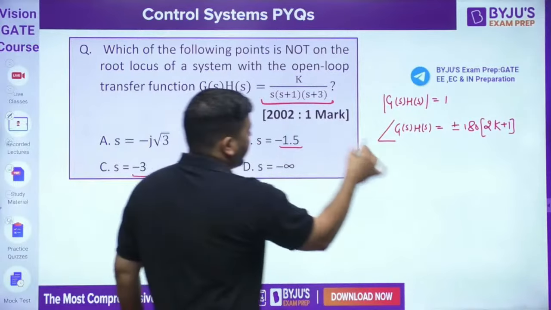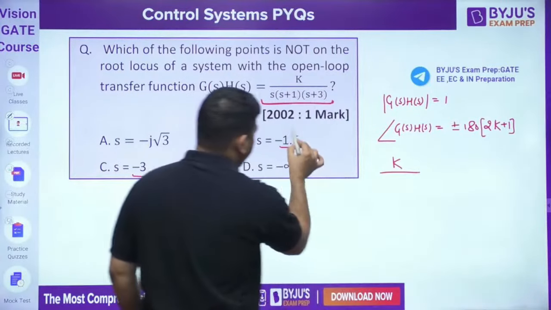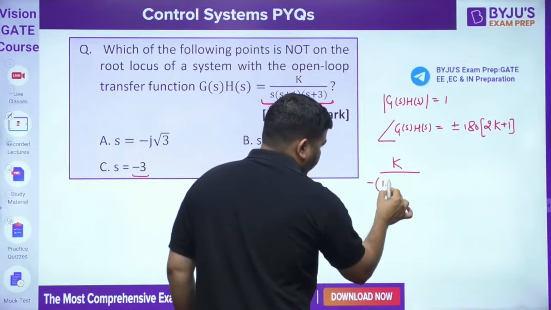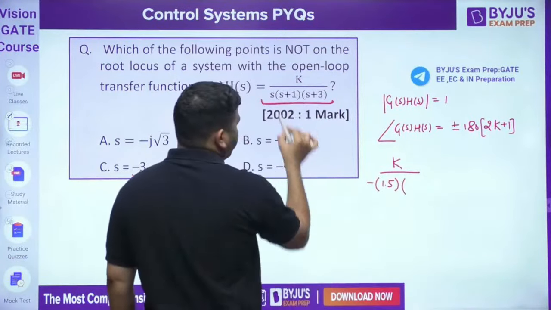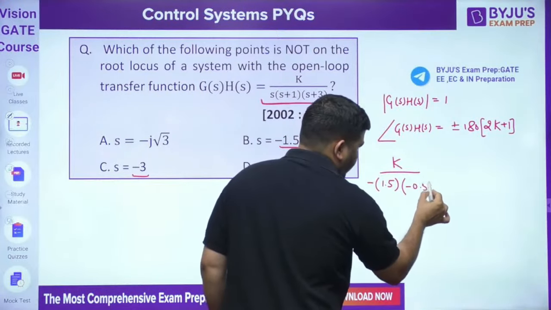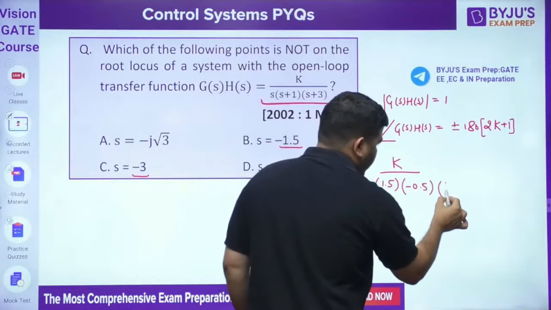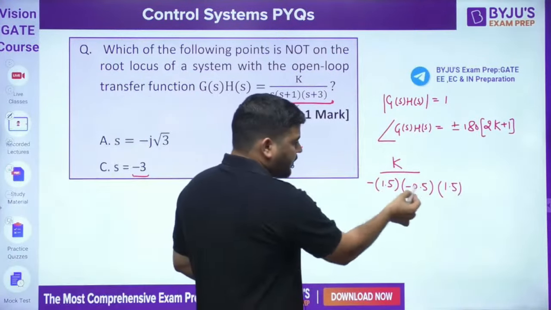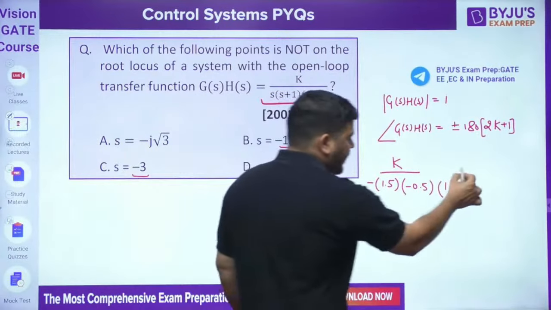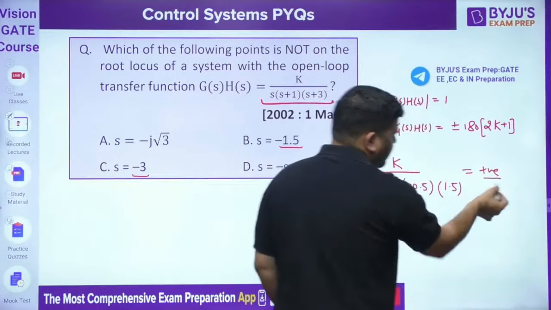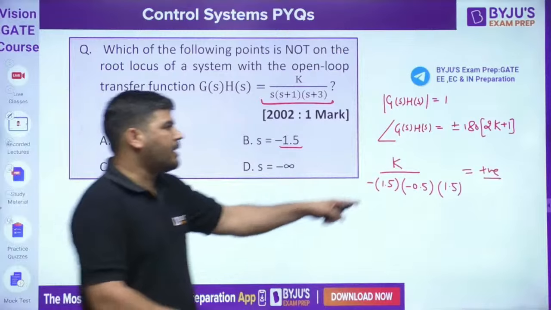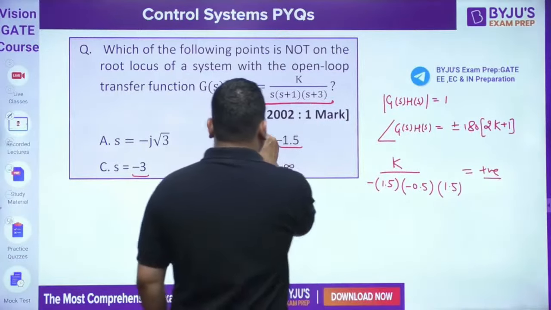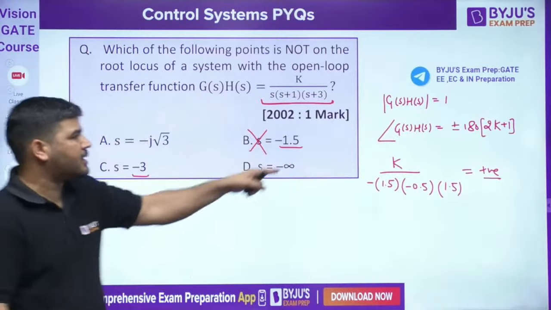I'm assuming k is positive, and you put this value. It will become minus 1.5 into minus 0.5 into plus 1.5. So now you can see that there are two negative values, and the product of two negative values will become positive. So this quantity is positive, which means the phase has to be 0, because the 180 phase comes out if this quantity becomes negative. So this cannot be on the root locus. This is not satisfying the phase criteria.